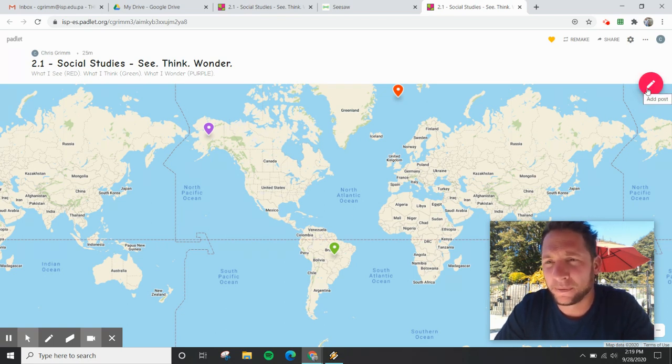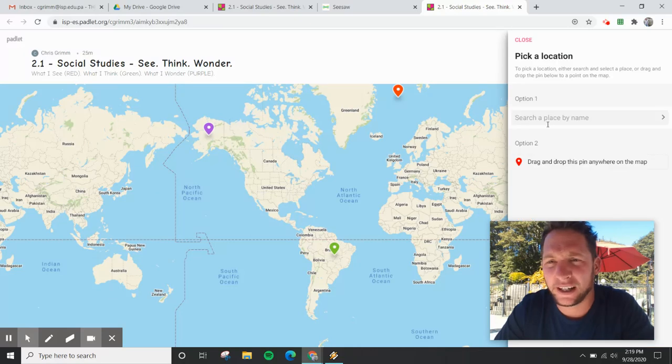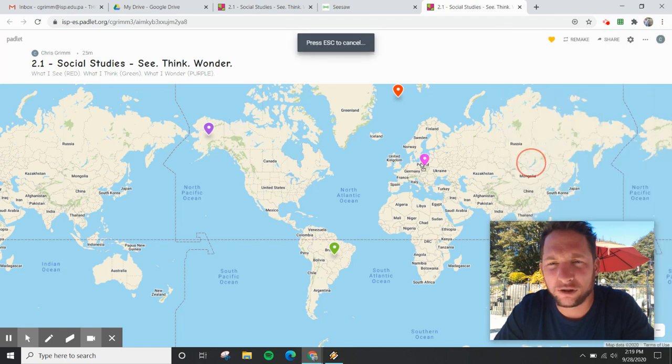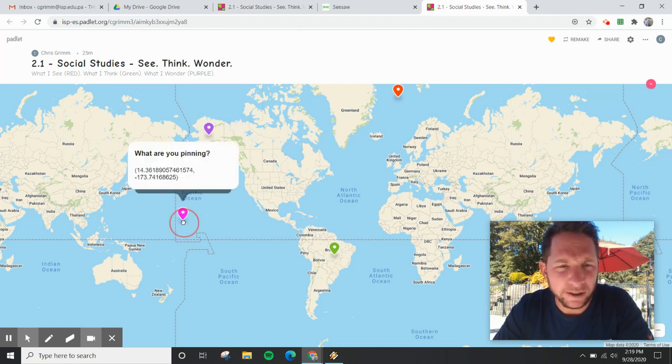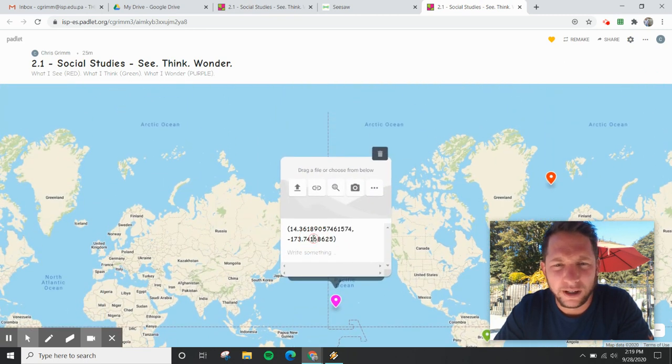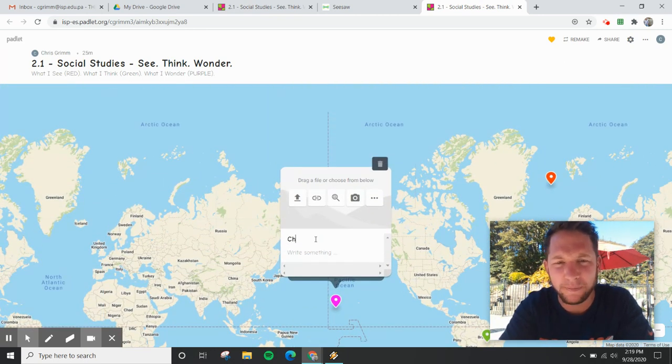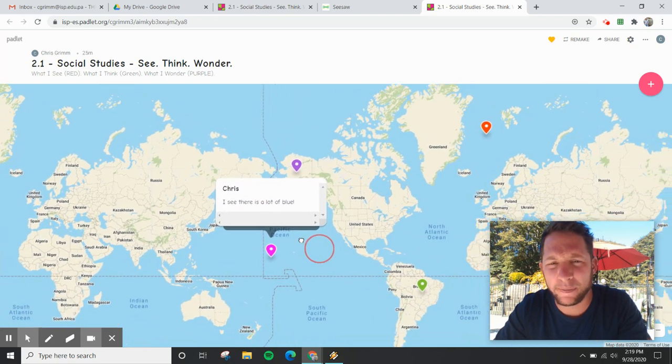You can do it two ways. You can click it here and search, but what would I search for? I don't know. So actually, I should grab and drop this pin anywhere I want. I'm thinking blue. I see lots of blue, especially here. So I put it down. It's just a bunch of numbers, so I'm going to delete that and write my name, Chris. Now I'm going to use those words: I see there is a lot of blue. And then I click out, and there is my pin.